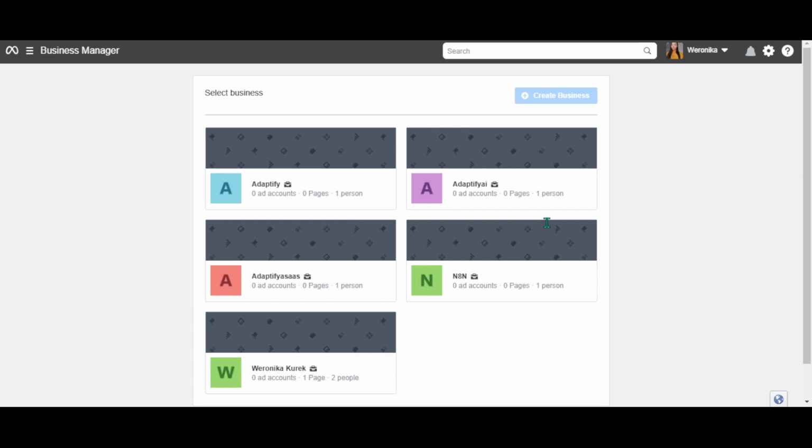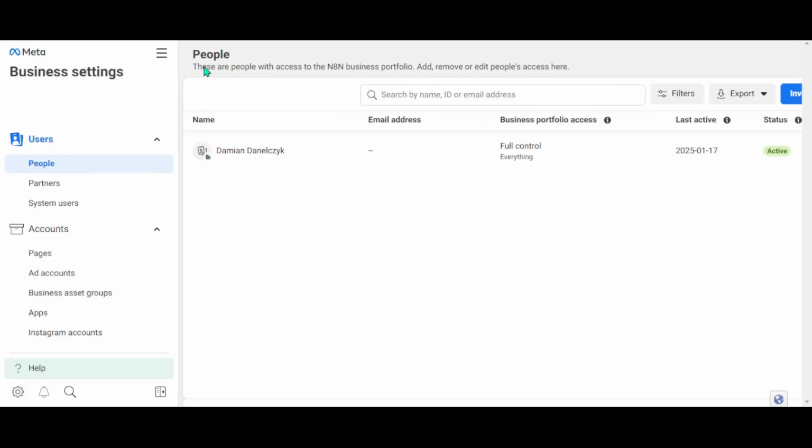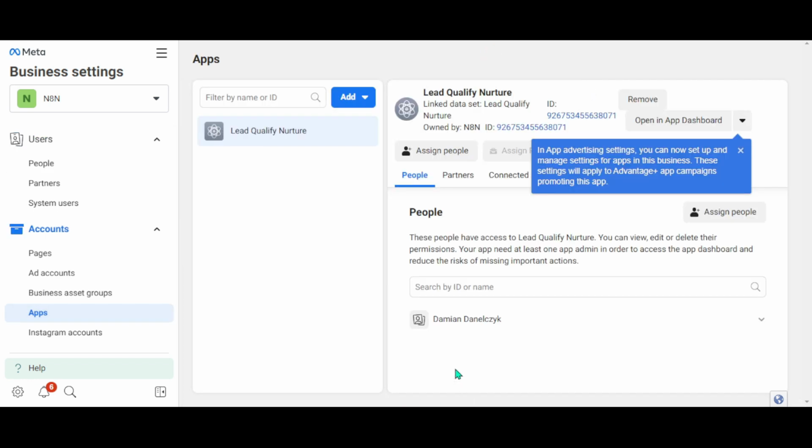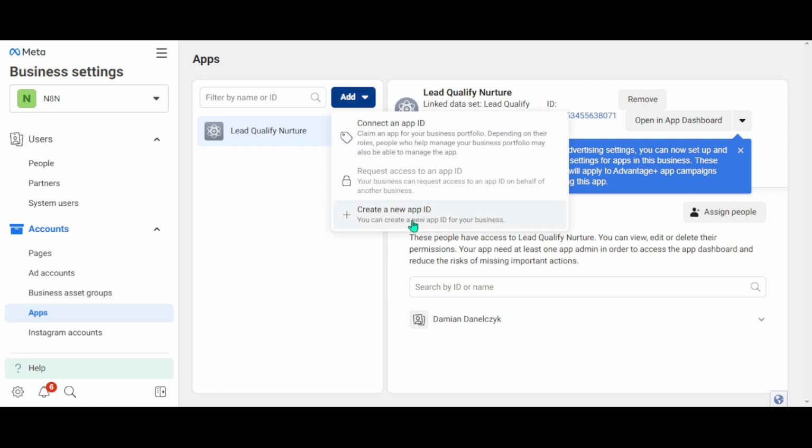So go to business.facebook.com/settings and provide all the required details like your business name, email, and any other information requested, and click Create Business. Now choose the business portfolio you have created. And in your Business Manager, look for the Account section on the left-hand menu and click Apps. Now click Add and create a new app ID.